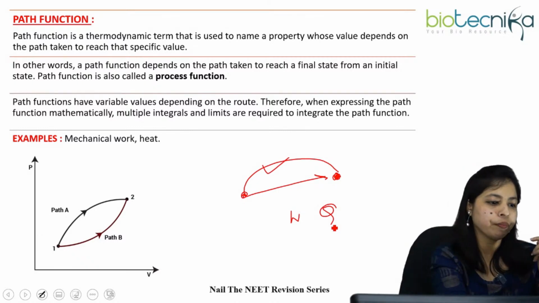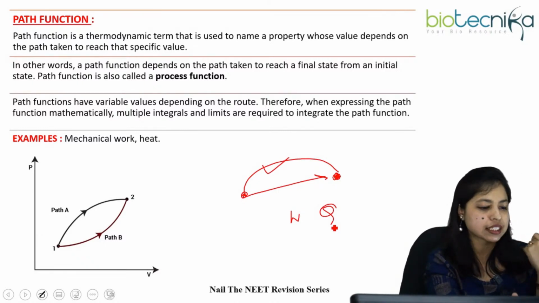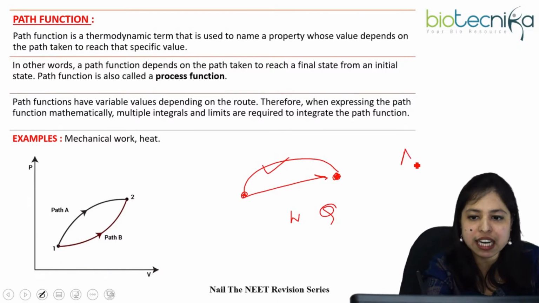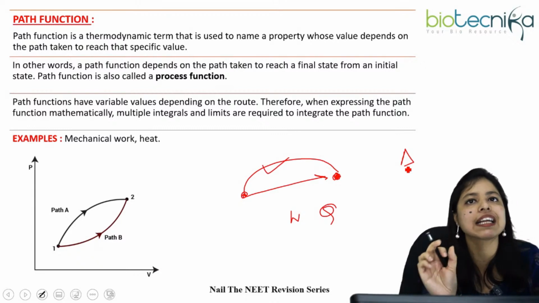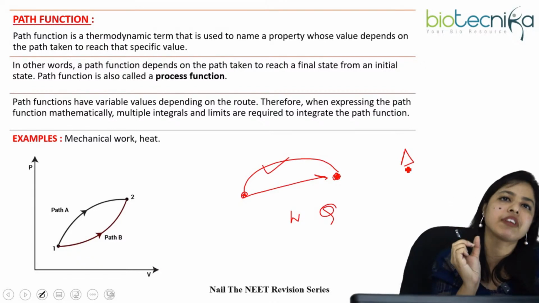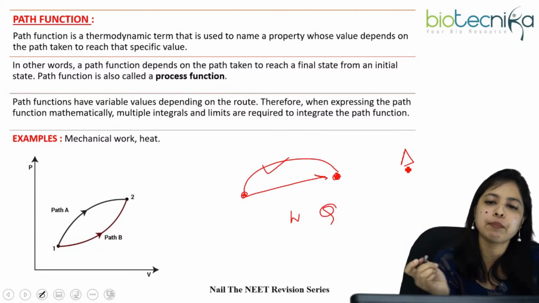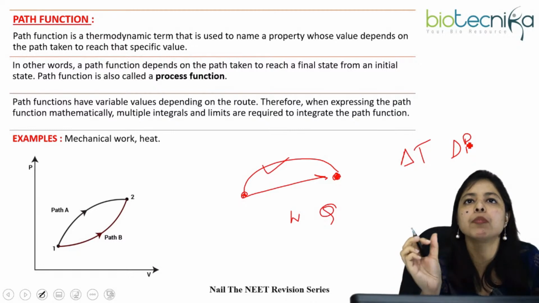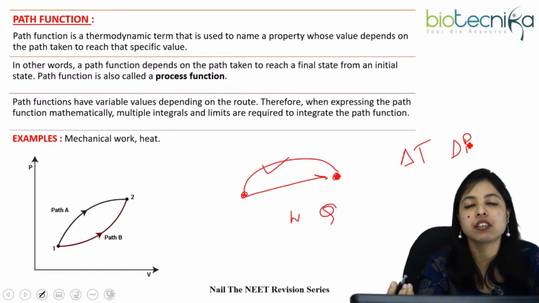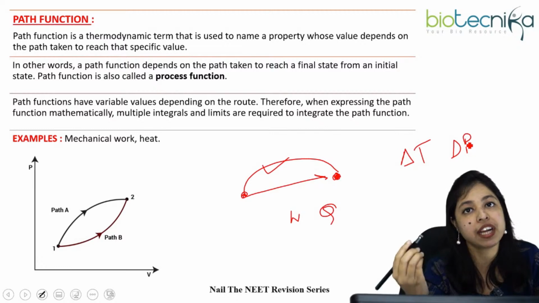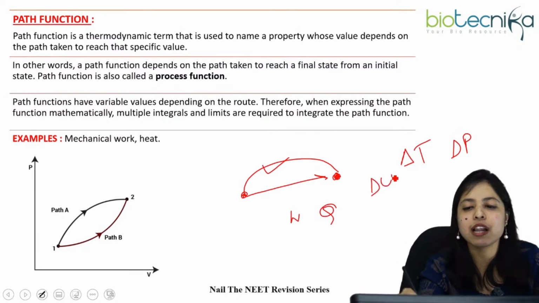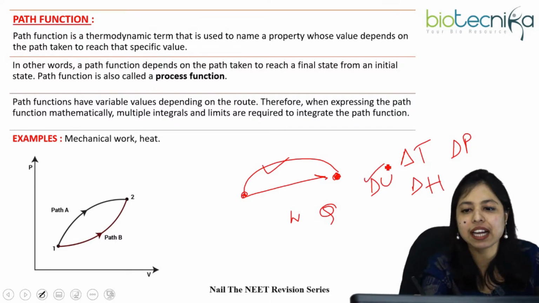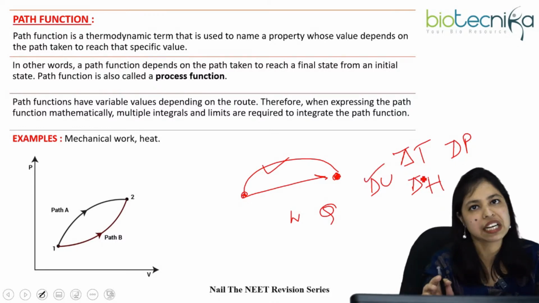Okay, so let me tell you another trick to understand the thermodynamic properties which start with this delta sign. Delta, you know, this Greek letter delta, means a very small difference of any particular property. That may be temperature, delta T. That may be pressure, delta P, the change of a very small pressure we are talking about. Or the very small change of internal energy, delta U. Enthalpy, delta H. So any property that starts with this delta sign is a state function.